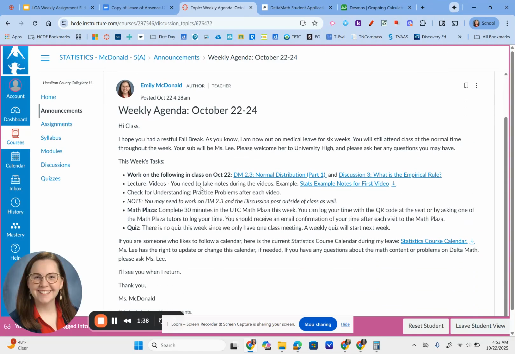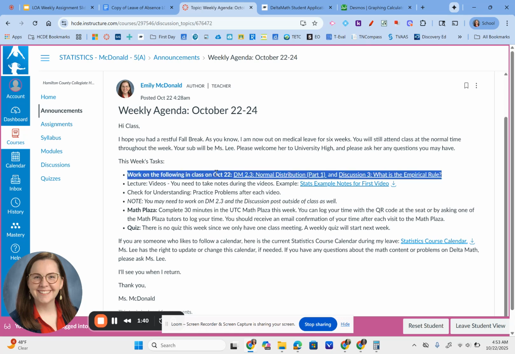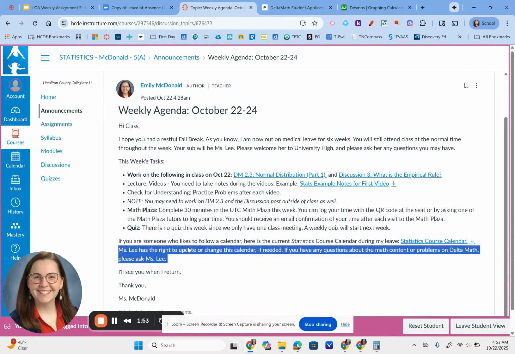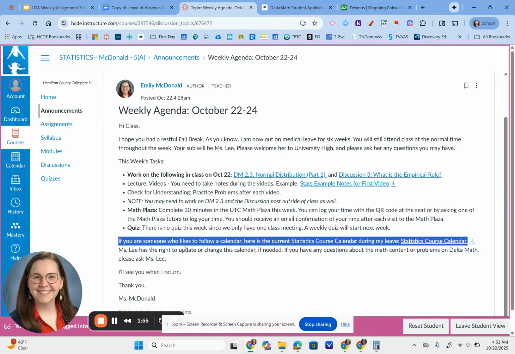Okay, so this week's tasks, there's two things. You have Delta Math and a discussion board. So make sure you click on both of those and do both of those. Don't forget your Math Plaza time, 30 minutes each week. That will start this week. Again, no quiz. And if it's helpful for you, I have a calendar and I'll update it as I go along. So it might be changed a little bit, but I'll link it in the announcement.